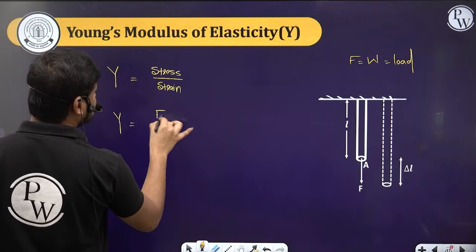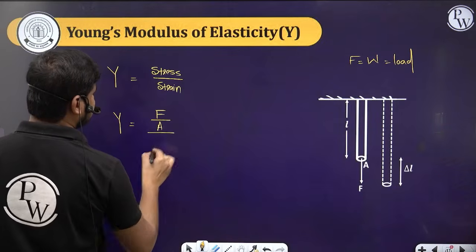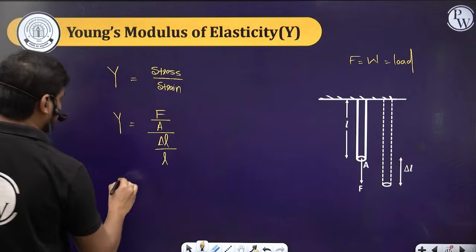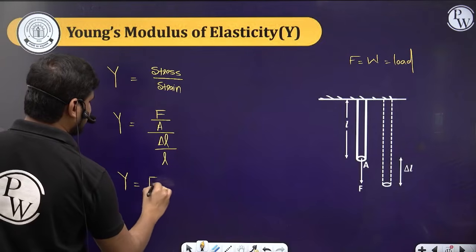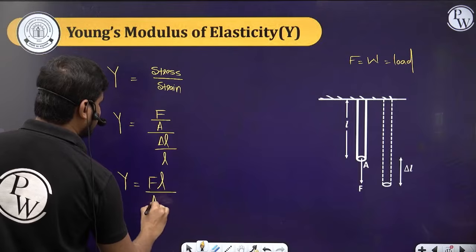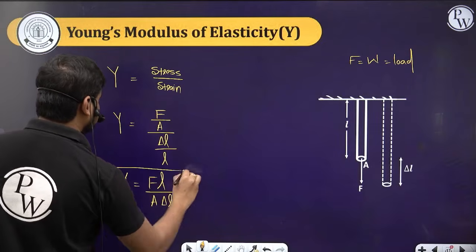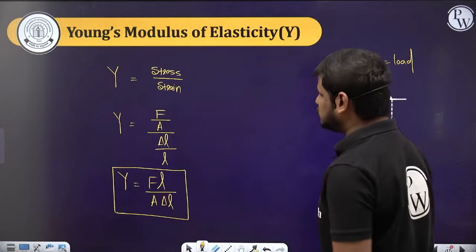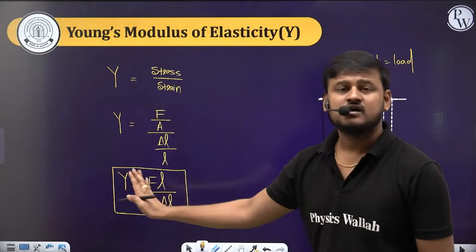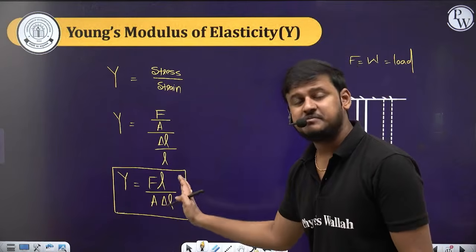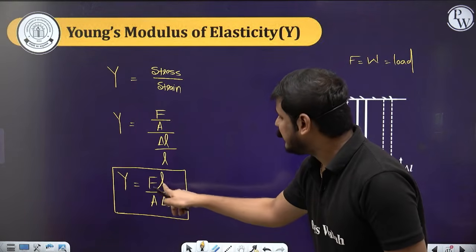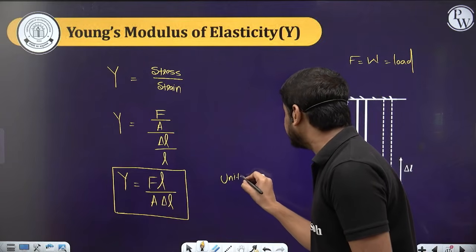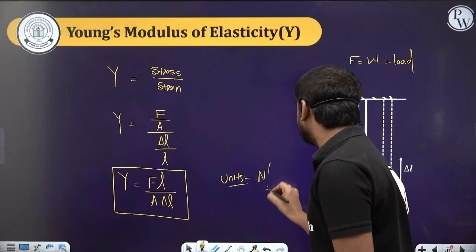Stress is force upon area, and strain is delta L by L. So I can write Young's modulus of elasticity as FL by A into delta L. This is the formula for Young's modulus, guys. Again it will have the same units as the stress, because the L and delta L units will cancel. Force upon area means the units are again Newton per meter square.